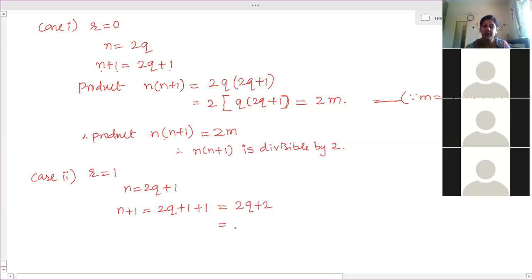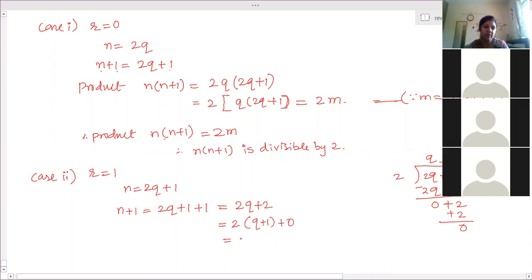If it is divided by 2, what is the quotient we will get? It is q plus 1. 2q divided by 2 gives q, and 2 divided by 2 gives 1. So we get quotient q plus 1 and remainder 0.